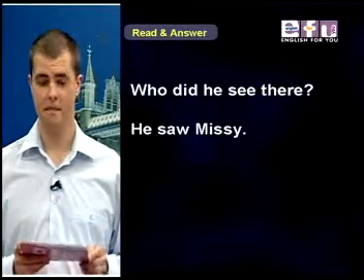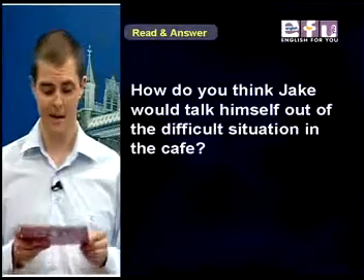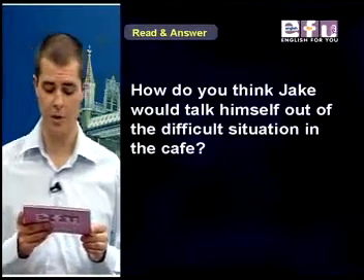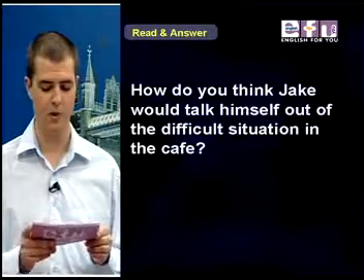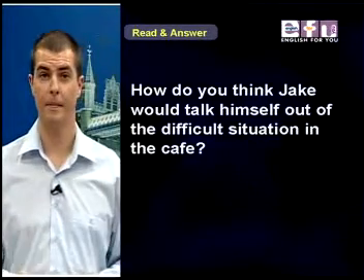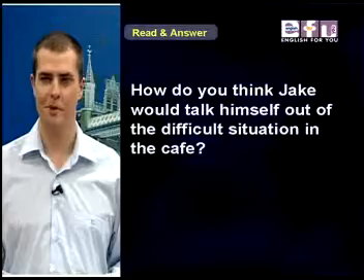Number 9, who did he see there? He saw Missy. Number 10, how do you think Jake would talk himself out of the difficult situation in the cafe? This is your own answer. See what you can come up with.